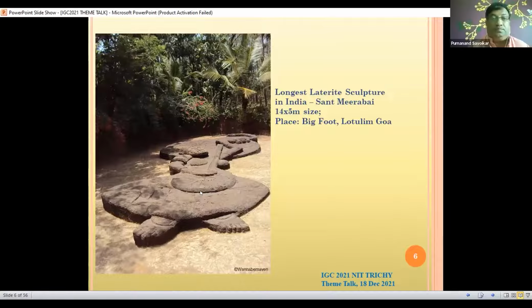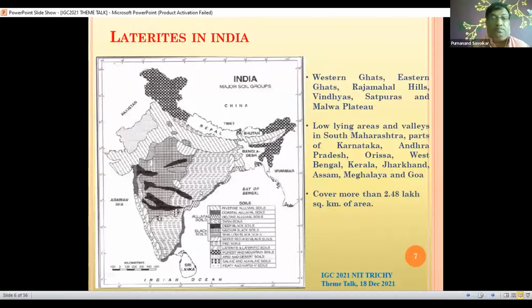This picture shows the map of India, showing the distribution of different types of soils in India. If you see the laterite, it is found in the Western Ghats, Eastern Ghats, Rajmahal Hills, Vindhyas, Satpuras, Malwa Plateau, and low-lying areas of Maharashtra, Karnataka, Andhra, Orissa, West Bengal, Kerala, Jharkhand, Assam, Meghalaya, and Goa.